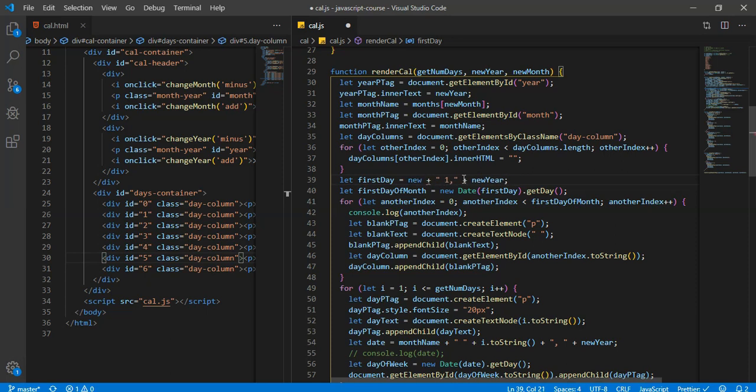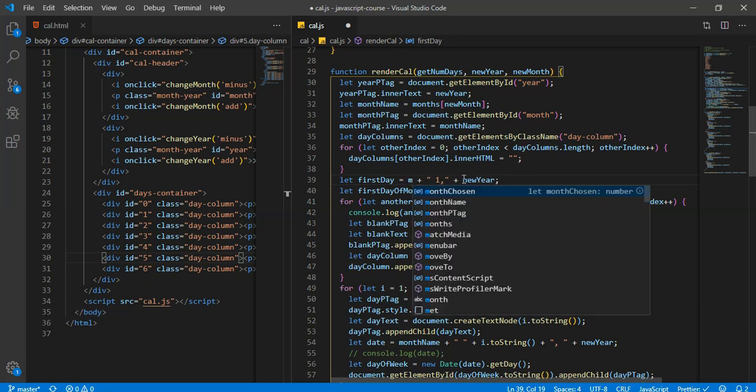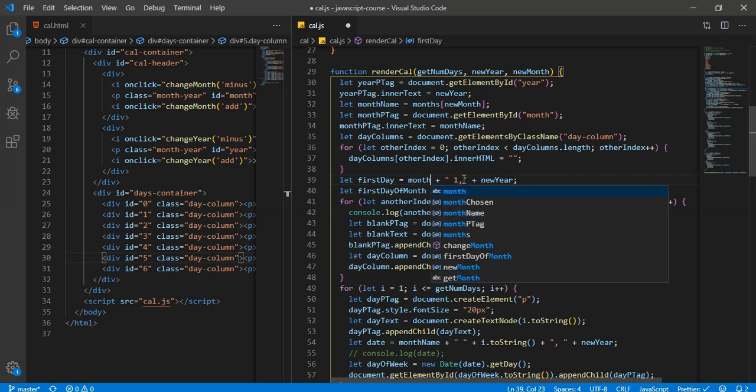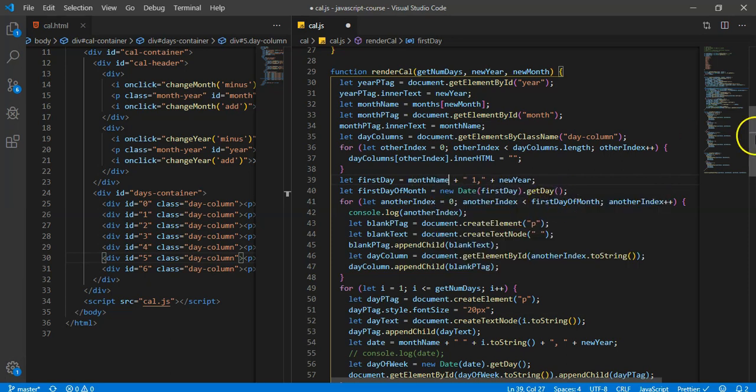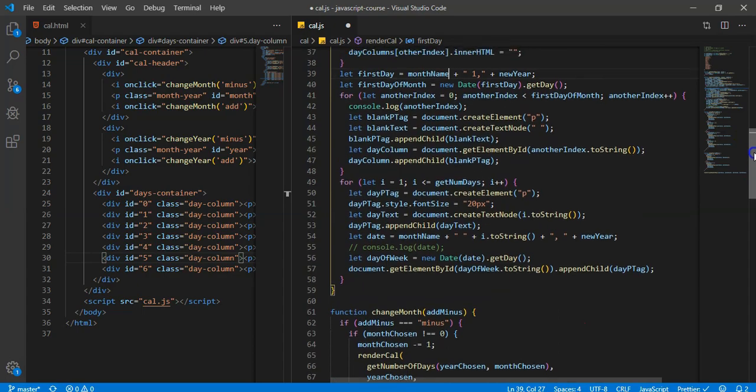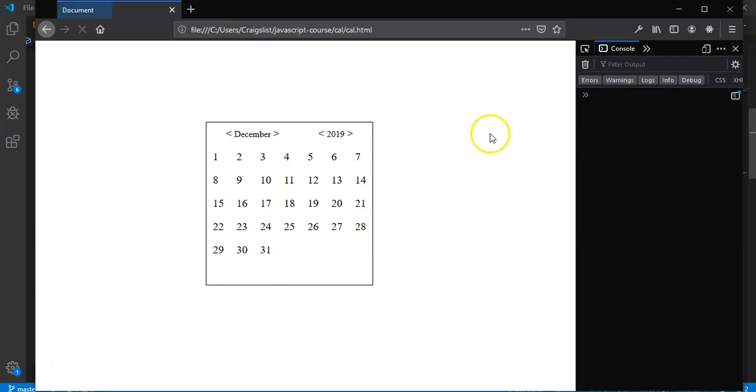So we want month name. Yeah, I think that's where I messed up. Yeah, that's what it is. That is where I messed up. So let's refresh that now. Let's see if that works.